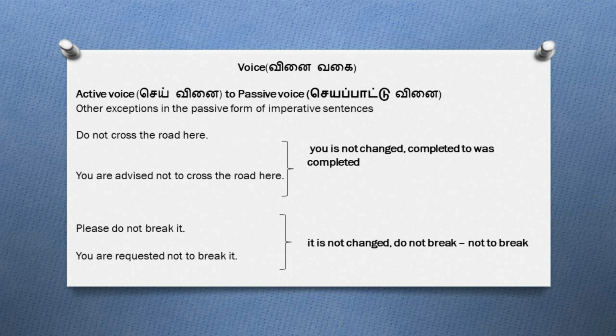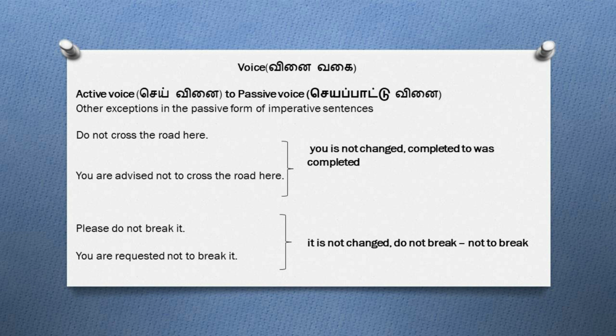இப்போ வரைக்கும் நம்ம ஒரு assertive sentence அதனுடைய active voiceல இருந்து passive voiceக்கு எப்படி மாத்தணும் அப்படின்னு பார்த்தோம். Now we'll see the conversion of imperative sentences from their active voice to passive voice. Let's see some examples. The first one is please do not break it. In the sentence உடைய passive form என்ன அப்படின்னா you are requested not to break it. The reason why we are using requested is in the sentence வந்து it is making a request. That is why when we convert this sentence to its passive voice we write you are requested not to break it.